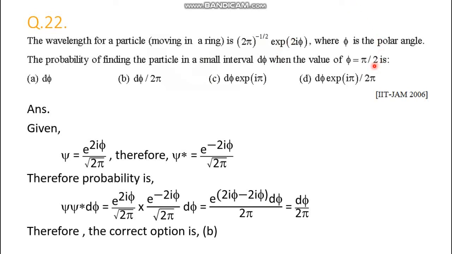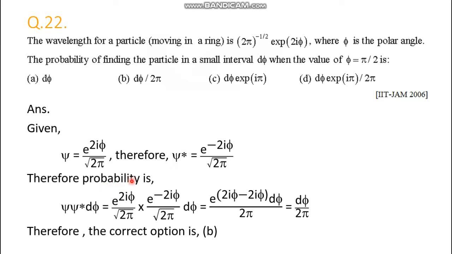So we have to calculate the probability of finding the particle. Let's start from psi. The expression of psi is (2π)^(-1/2) times e to the power 2iφ, divided by root over 2π. Its complex conjugate must have a negative value in the power of the exponential.